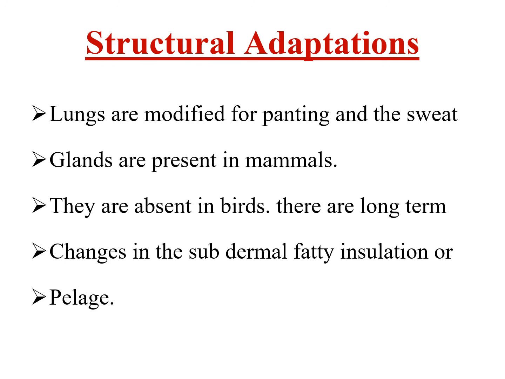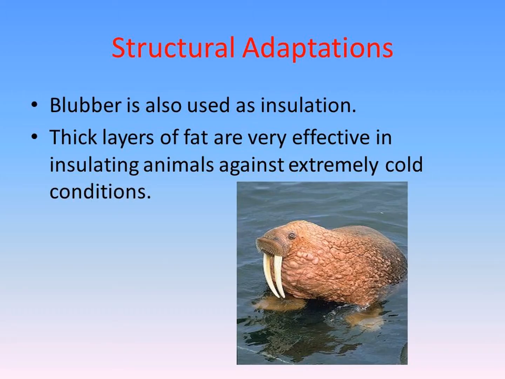In structural adaptations, lungs are modified for panting and sweat glands are present in mammals. They are absent in birds. There are long-term changes in the subdermal fatty insulation or pelage. An example of structural adaptation: blubber is also used as insulation. A thick layer of fat is very effective in insulating the animal against extremely cold conditions.